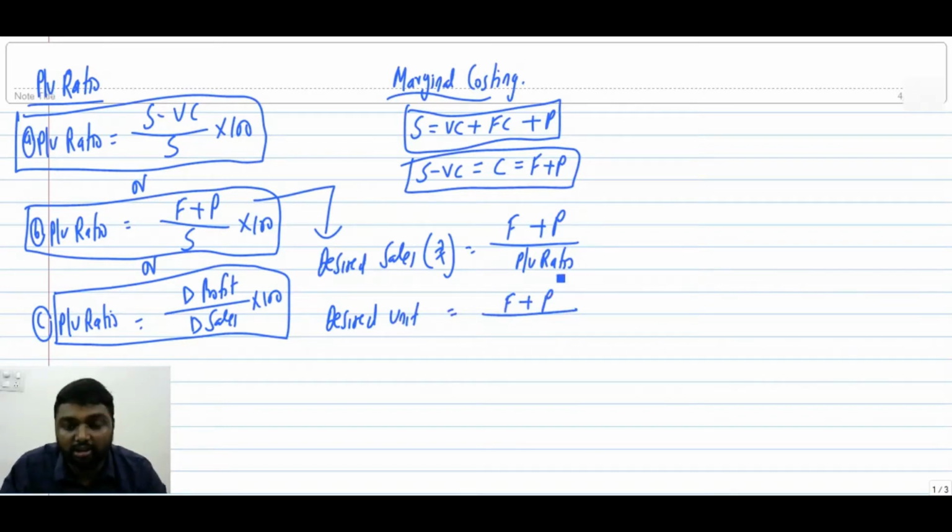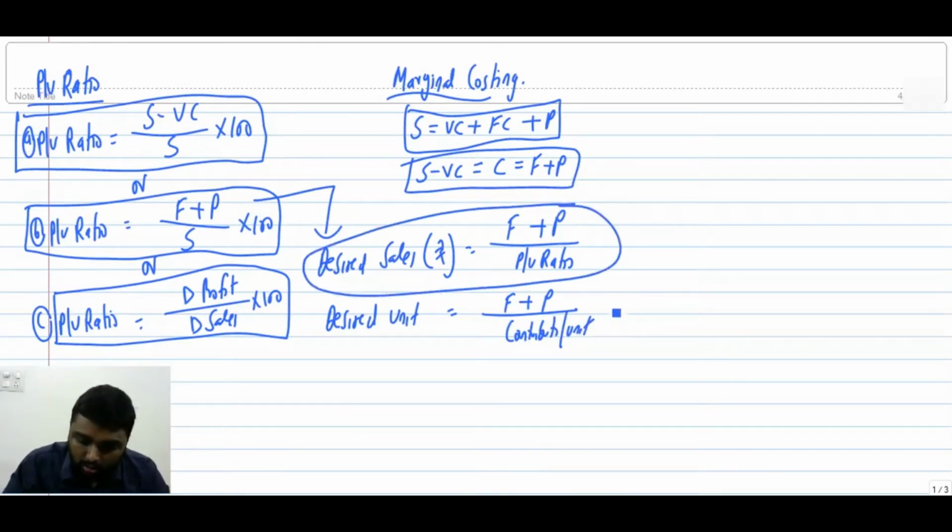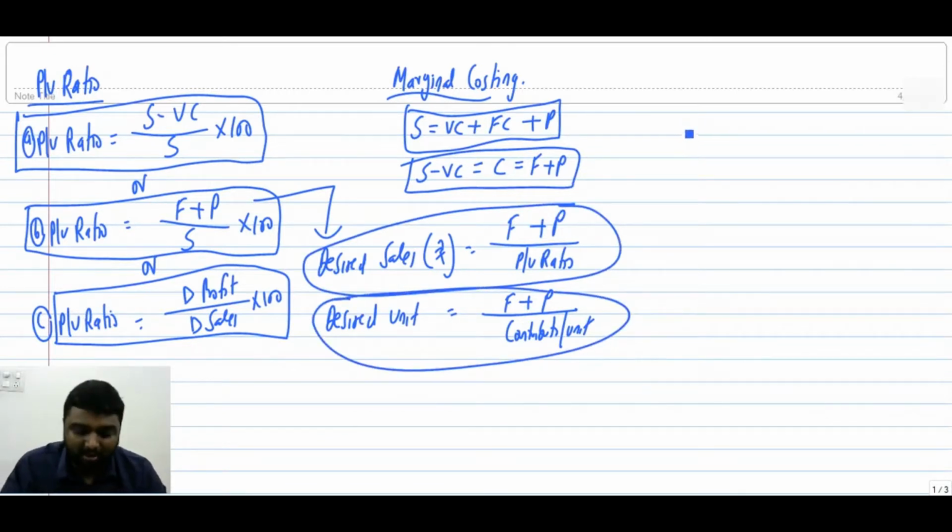Instead of PV ratio, we give contribution per unit. Is our reverse-way question over? No. Fixed cost is equal to sales into PV ratio minus profit. Is it over?